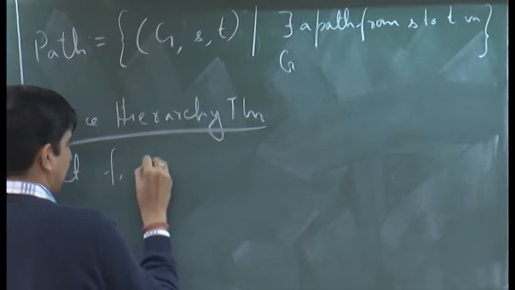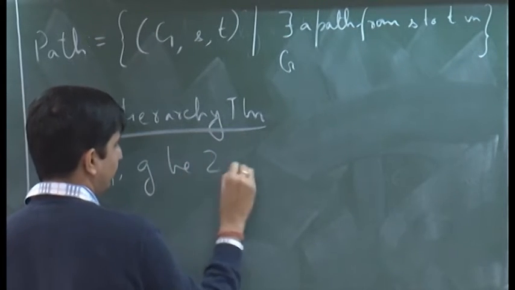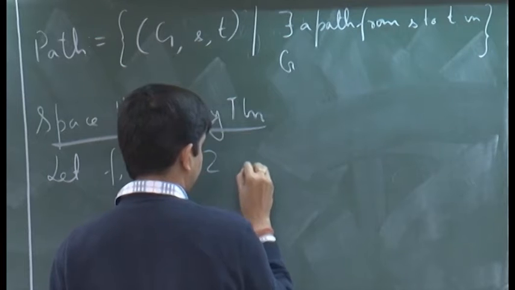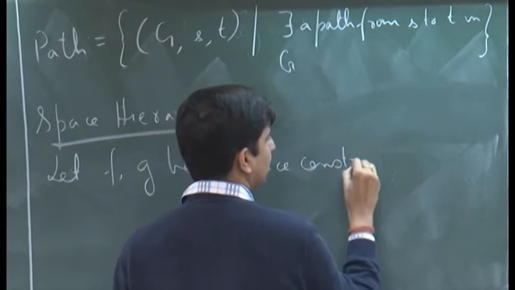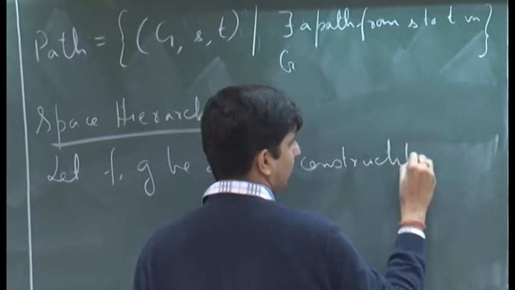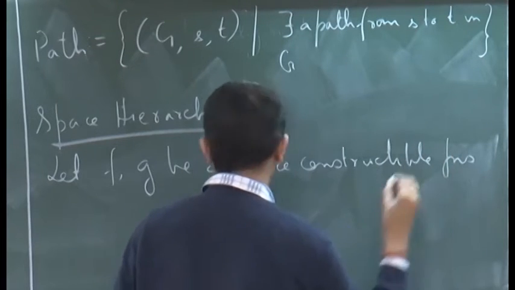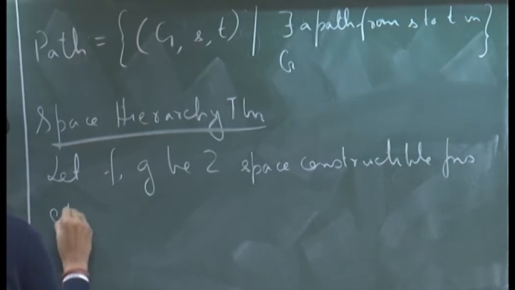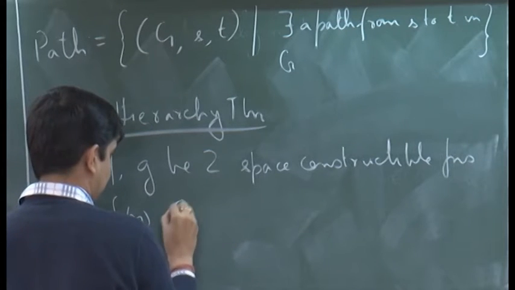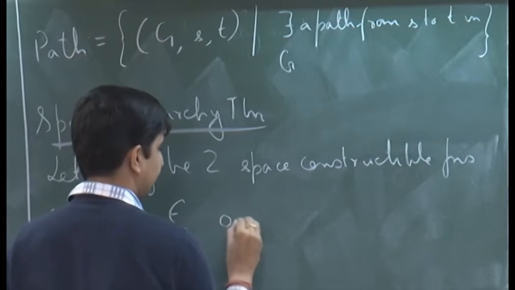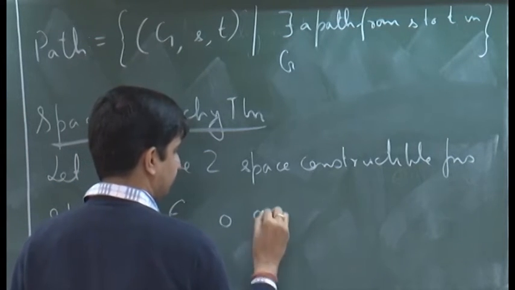Let f, g be two space constructible functions such that f of n belongs to small o of g of n.